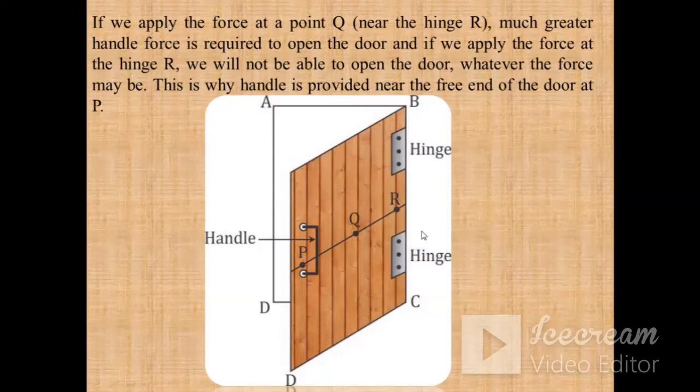So this is why we have to take care of these two factors whenever we are applying the turning effect. First one is the force; definitely force is needed. Then the second one is the distance of the point of application of force from the pivot. If we keep these two points in mind, then we are definitely able to open this door, or apply the turning effect very easily.